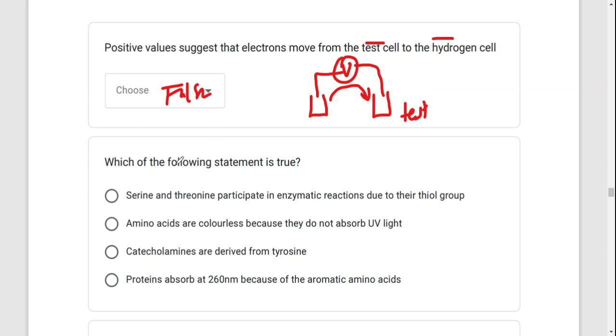Which of the following statements is true? Serine and threonine participate in enzymatic reactions due to their thiol group. This is true. Amino acids are colorless because they do not absorb UV light. This is false. They are colorless because they don't absorb visible light. Catecholamines are derived from tyrosine. This is true. Proteins absorb at 260 nanometers because of the aromatic amino acids. This is not true. Because of the aromatic amino acids, they absorb at 280, not 260.